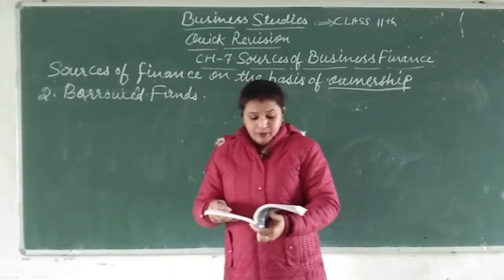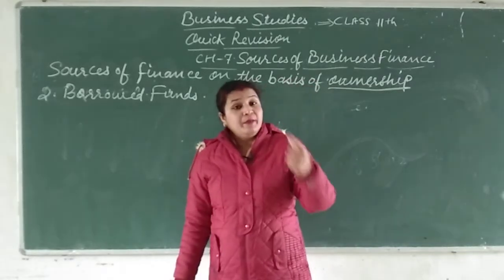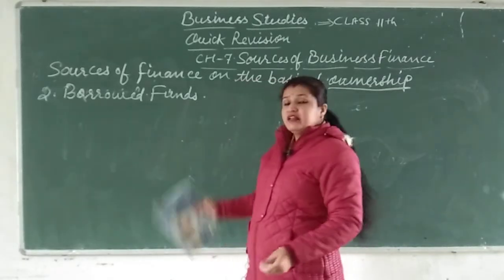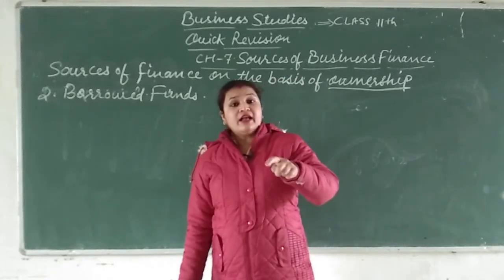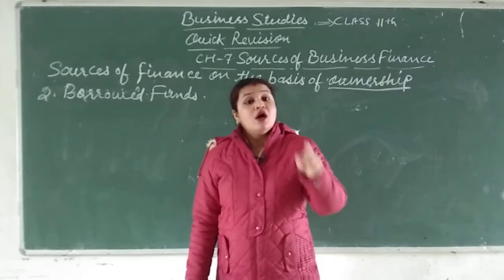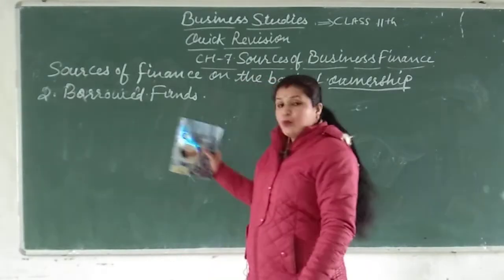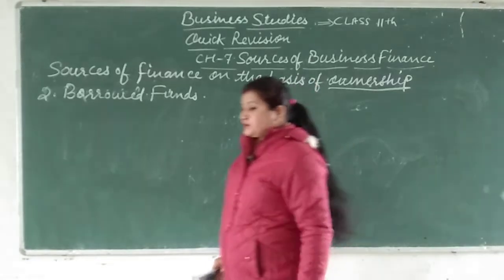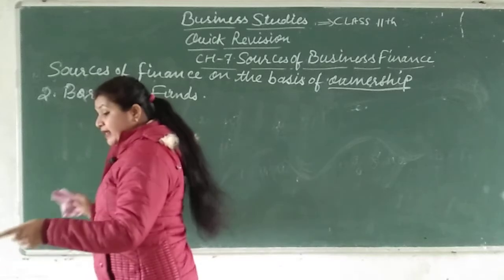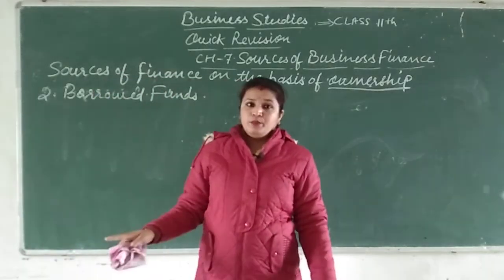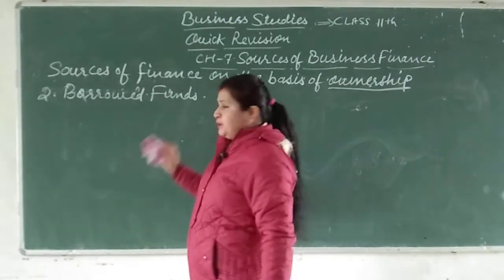Then there will be security, the fixed time I have told you, and regular payment of interest. Suppose a person has taken an amount of 6 lakhs. On that 6 lakh he has to pay the interest also, per month he has to pay the interest also. So these are the features of borrowed funds. Okay, now let's move ahead. There is a difference between owner's fund and borrowed fund that you learn from the book. That is very simple.